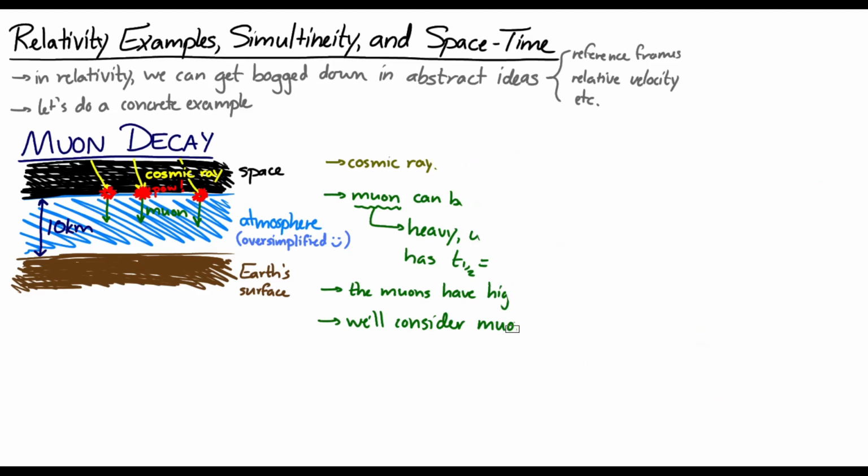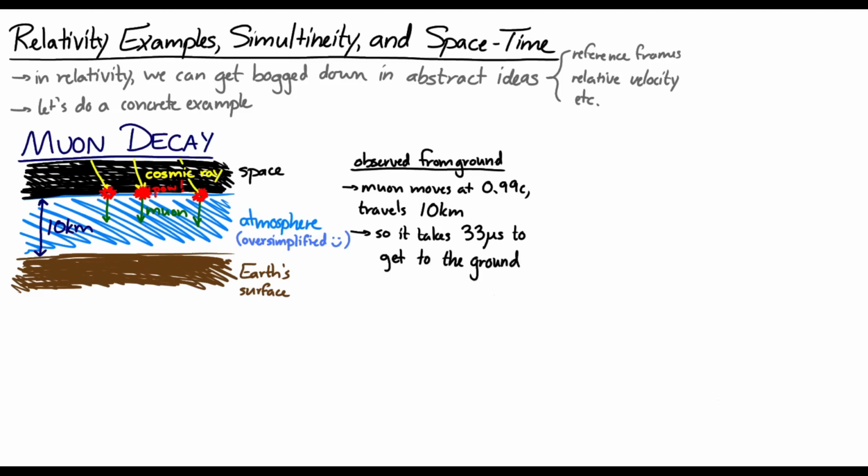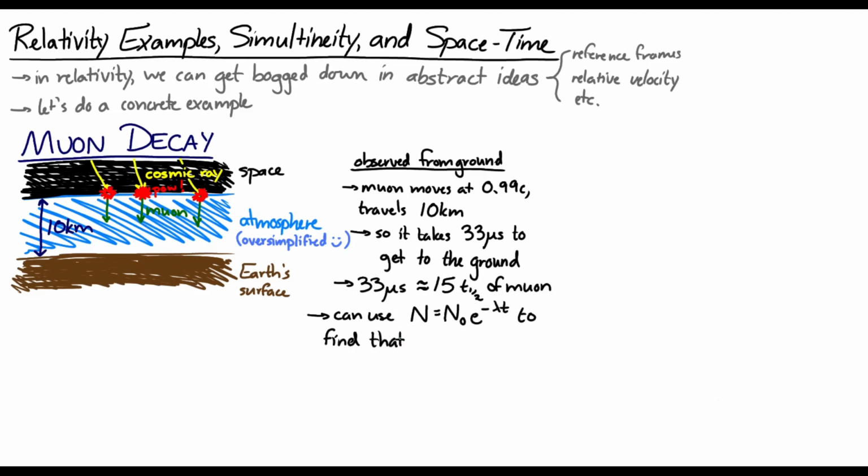Now, if we observe this from the ground, we would say that something moving at 0.99 c traveling 10 kilometers through the atmosphere would take 33 microseconds to reach the ground. That's approximately 15 half-lives of a muon. So we can use our radioactive decay equation, and we find that only 0.003% of the muons should reach the ground, right? If 15 half-lives pass, that's the percentage that would remain.